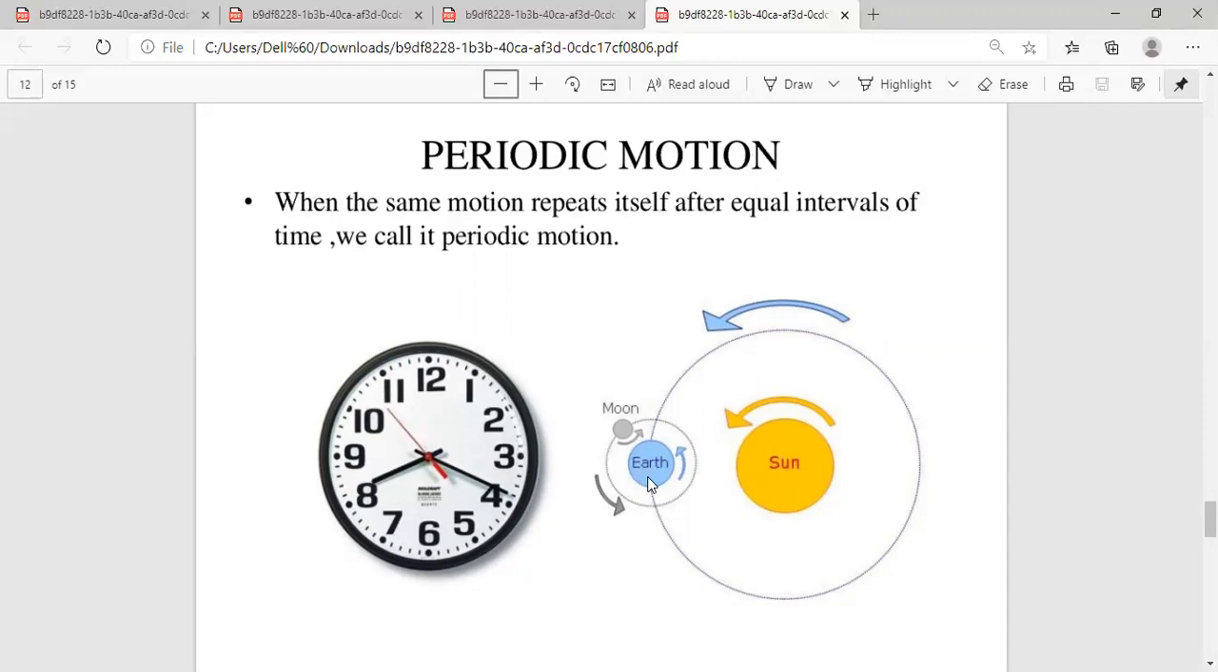So children, I think the types of motion are very, very clear to you: periodic motion, vibratory motion, oscillatory motion, and random motion. So these were the different types of motions that we had discussed today.